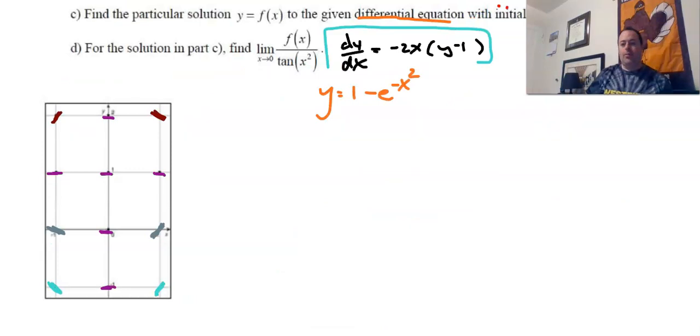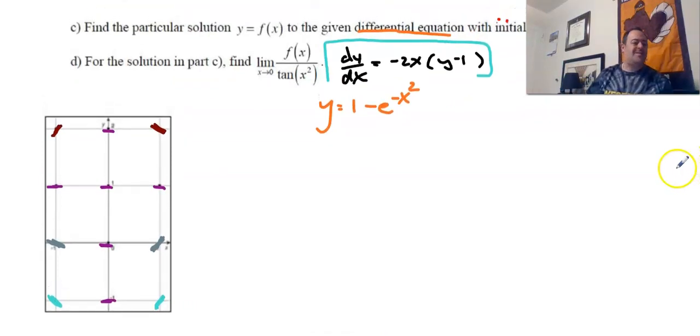All right, ladies and gentlemen, we are in the home stretch here. Part D is asking us to use the solution to part C. We want to find this limit. So we want to find the limit as x approaches 0 of our function f of x. And you guys know that y is really just f of x.